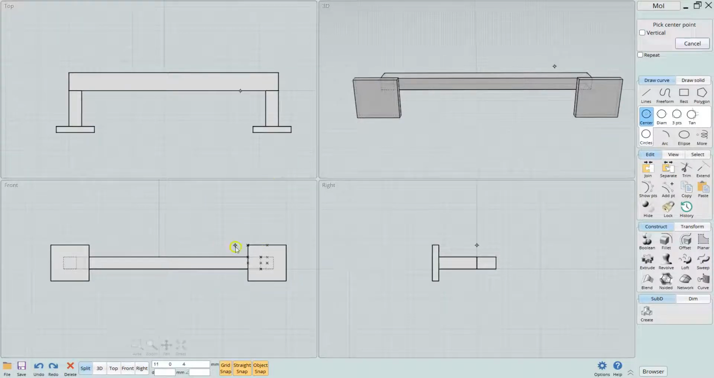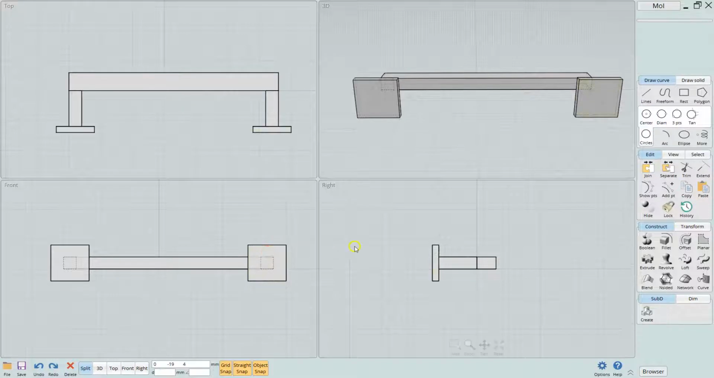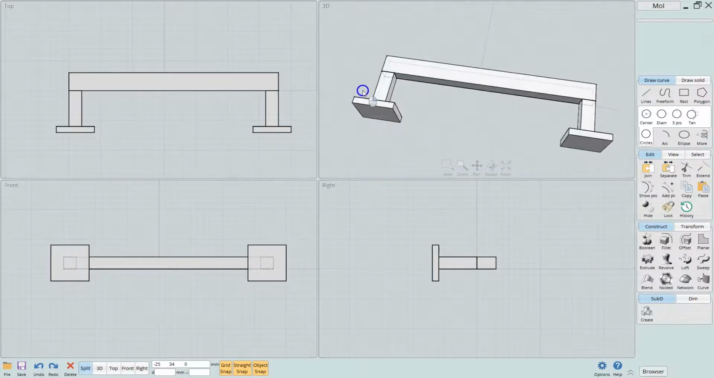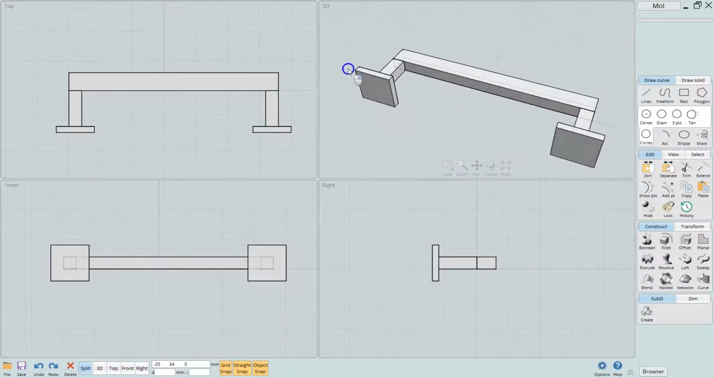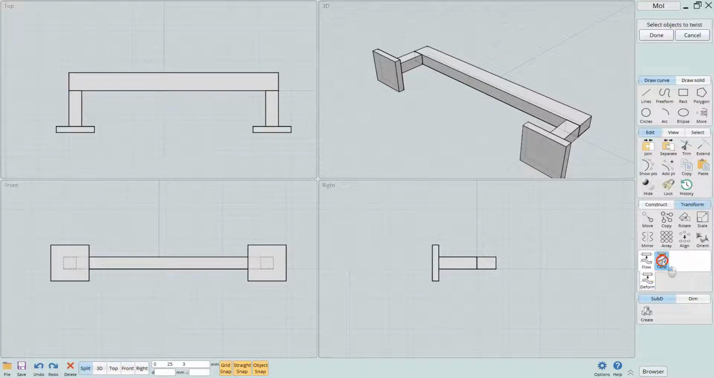Just trying to think of where is going to be the best spot to put these. Right there, I guess. So we're going to click there. Actually, that's on the wrong one. Let's go ahead and spin that. Let's do our twist, and then we'll come back and put the holes in there after the fact. Okay, so we're going to come down here to transform, deform, twist.